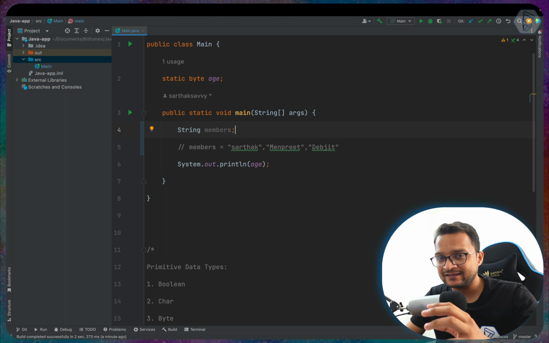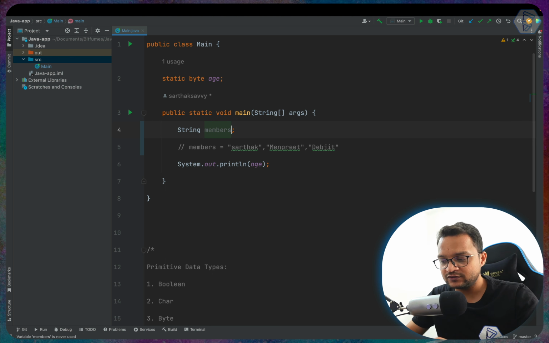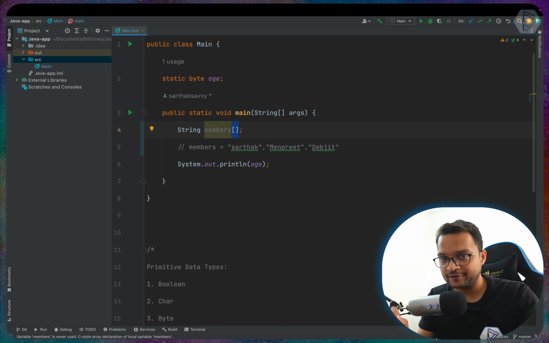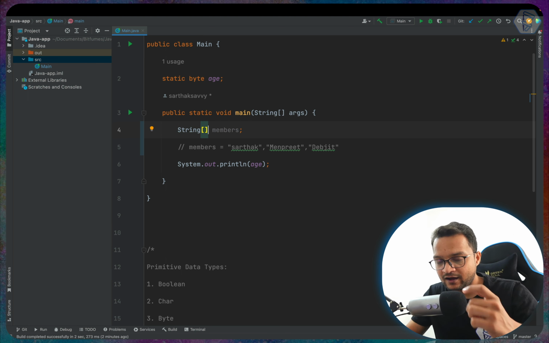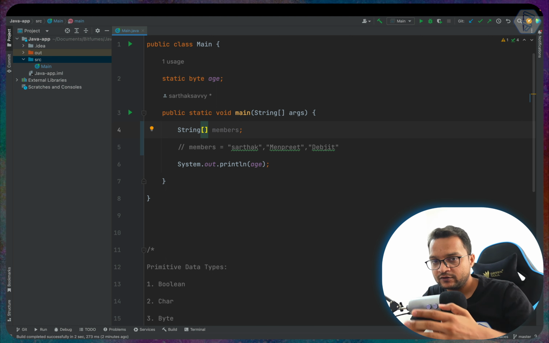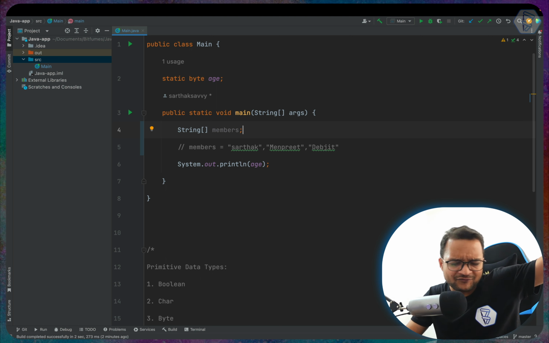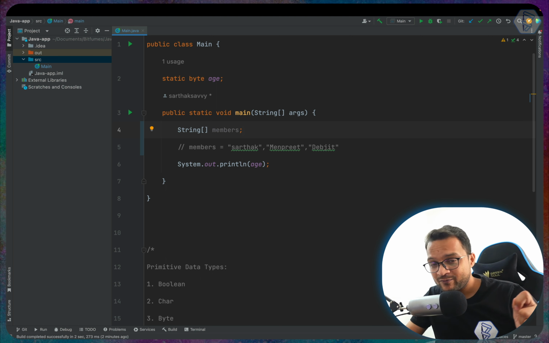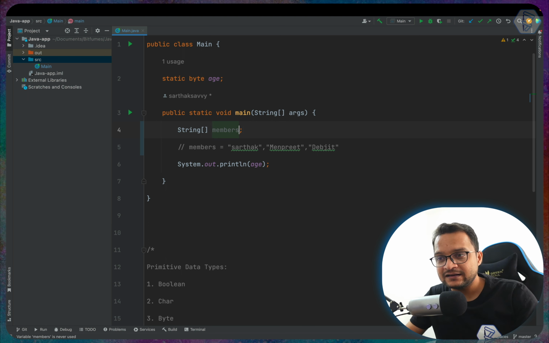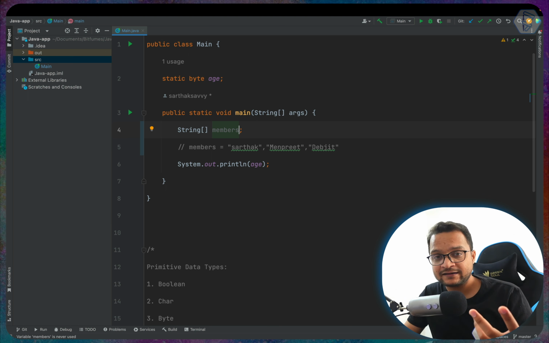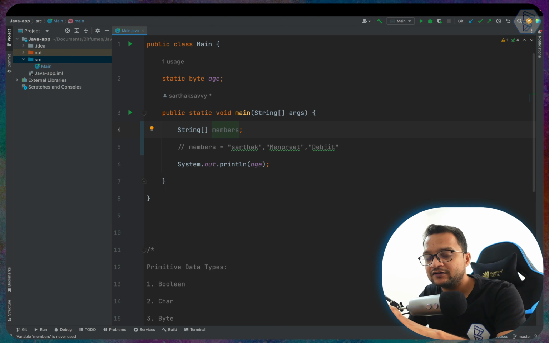But to make this an array, you need to use these square brackets. You can use the brackets after the name of the array, or you can add them after the type of the array you have created. So this is called the declaration. We have declared that somewhere there is an array with the type of string. That means the values we can add to this array are of the type string.